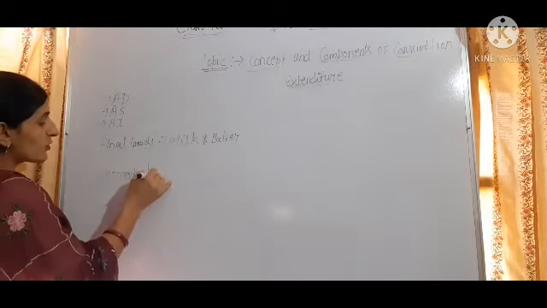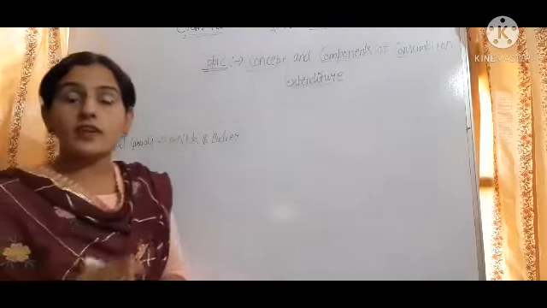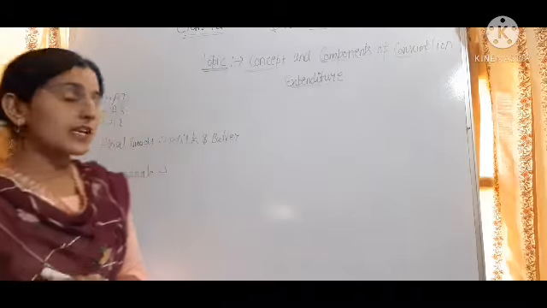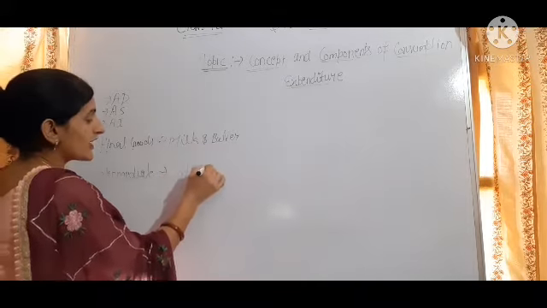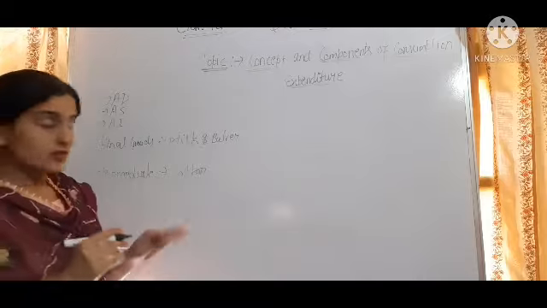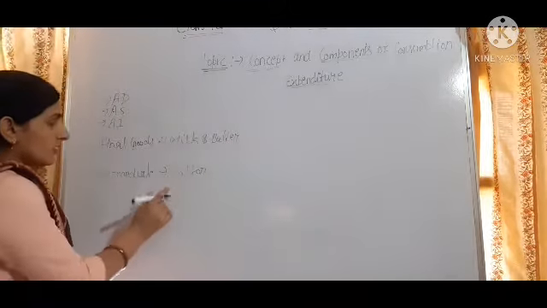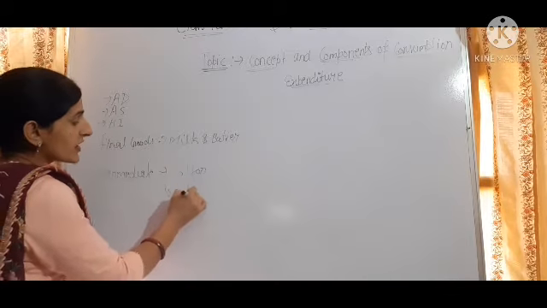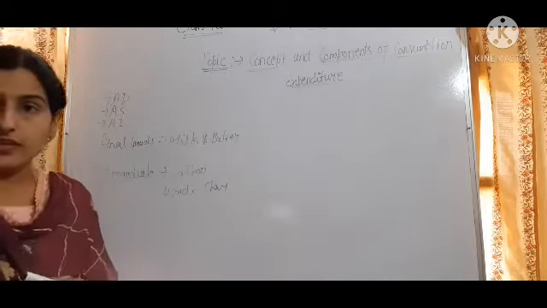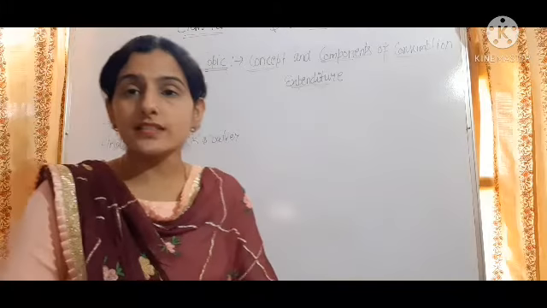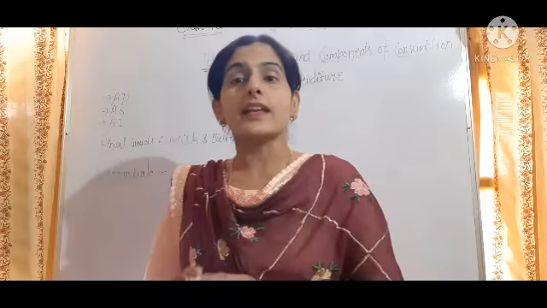And intermediate goods are those goods which are within the production process and value will be added. For example, cotton. Cotton is used to manufacture clothes, so cotton is an intermediate good. Wood used to manufacture chairs and tables is also called an intermediate good. So we have discussed the difference between final goods and intermediate goods.